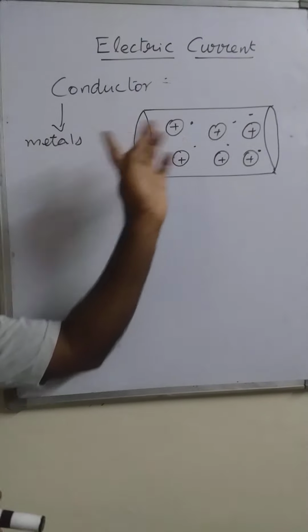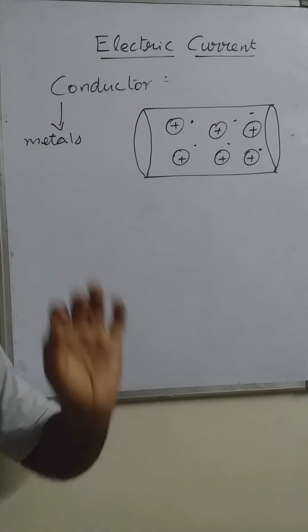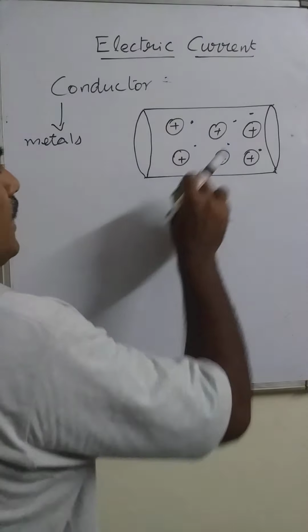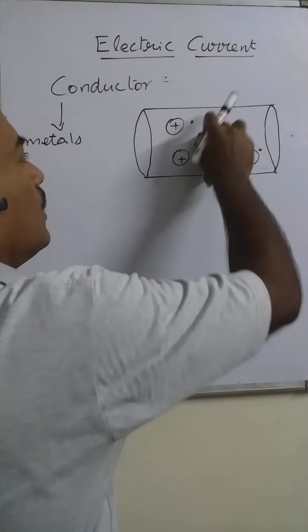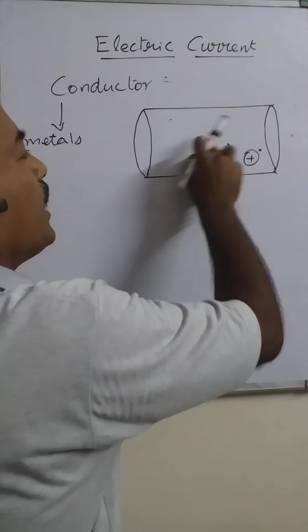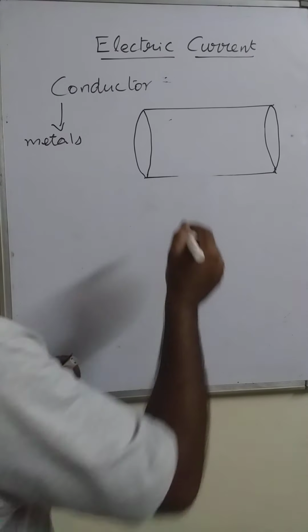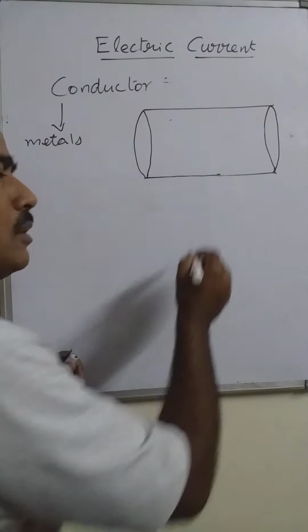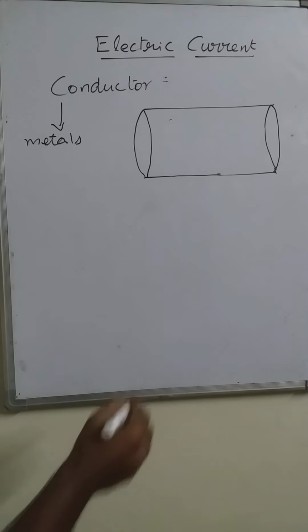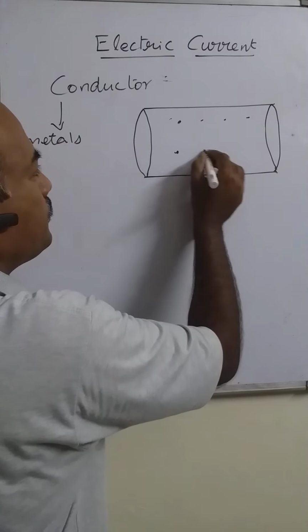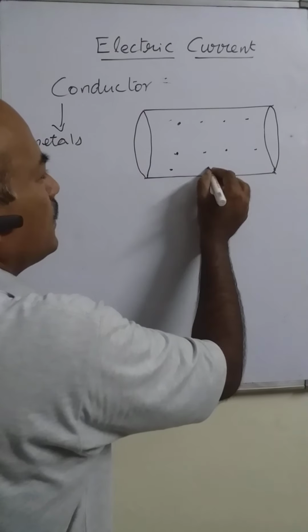So it is better to represent only the electrons present inside the conductor. We can represent the conductor only with the free electrons, because the positive ions remain at rest. So the free electrons present inside the conductor.